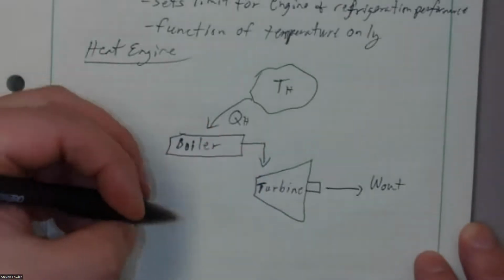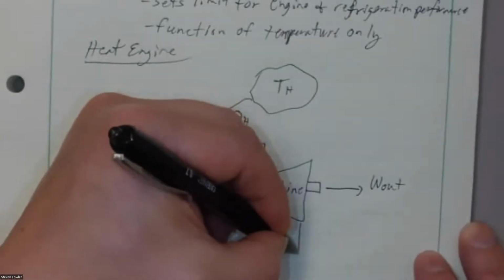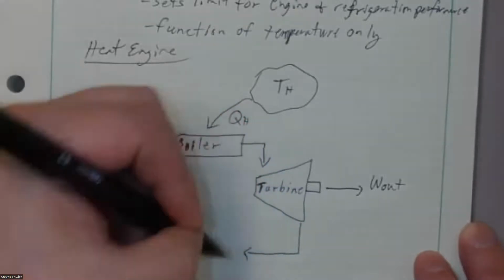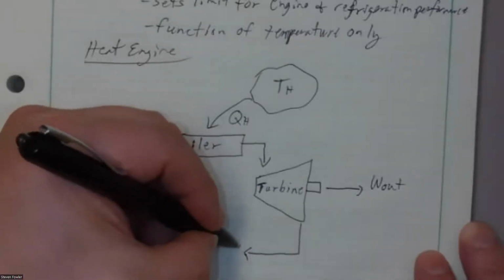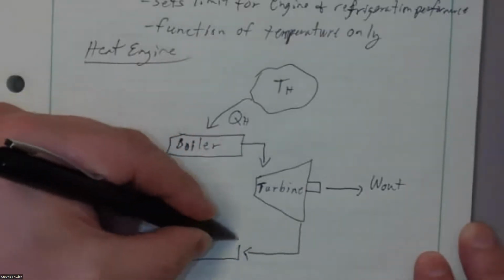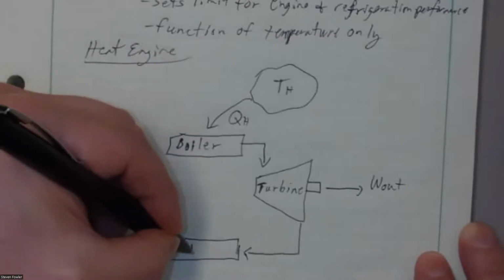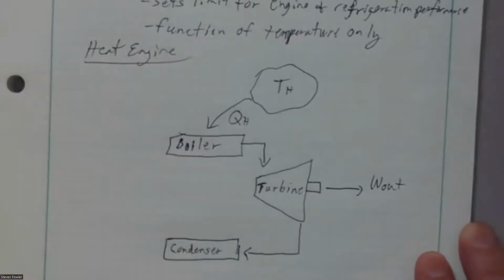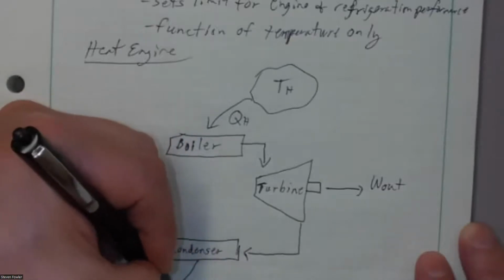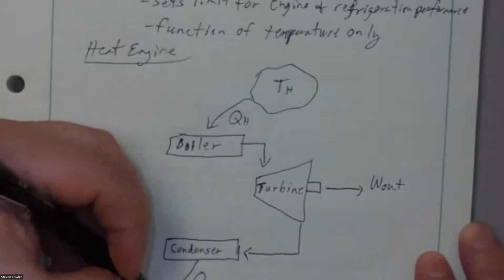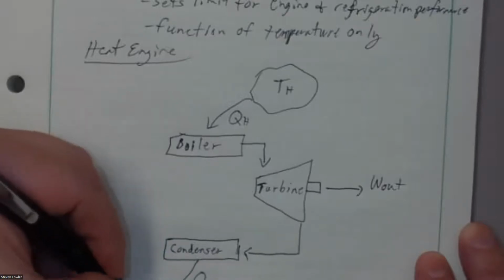So the turbine's going to pull work out. And then low pressure steam, probably a fairly high quality, 95% quality or higher, maybe even superheated vapor, is going to come out of that turbine with a lower energy level, lower pressure, lower temperature. That's going to run into a condenser unit, another heat exchanger. I'll have reasonably warm but low pressure steam coming out of this, and I'm going to expose it to some cold stream. So it's going to lose heat to some low temperature sink.